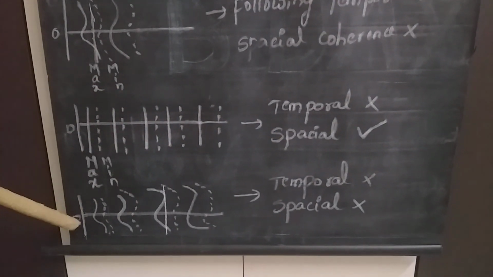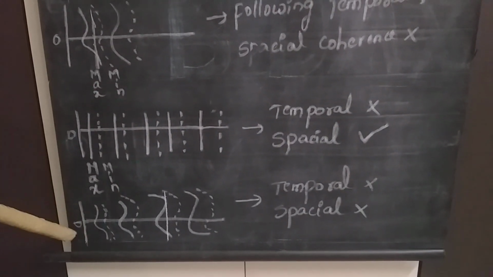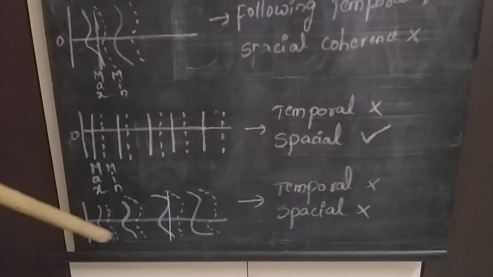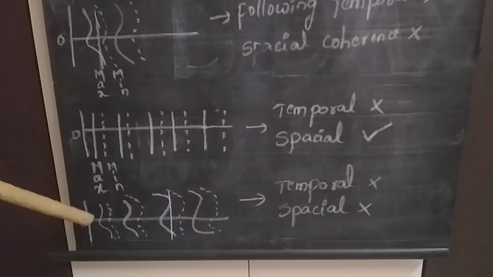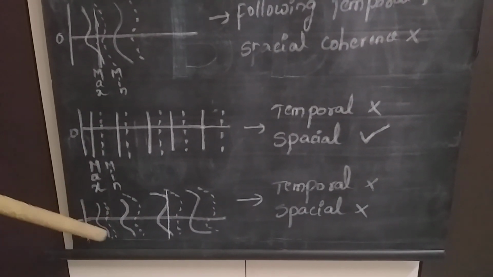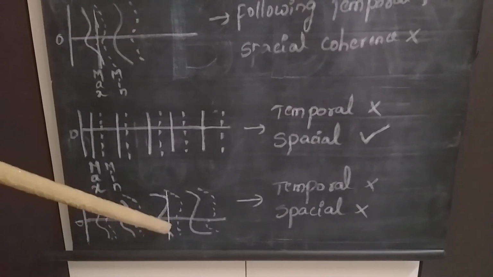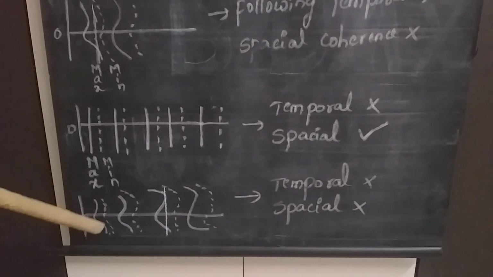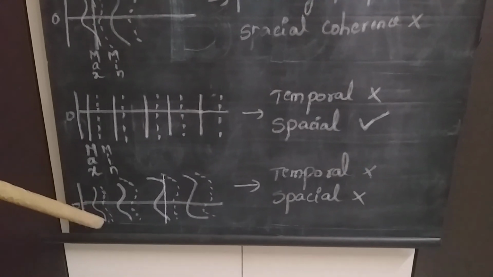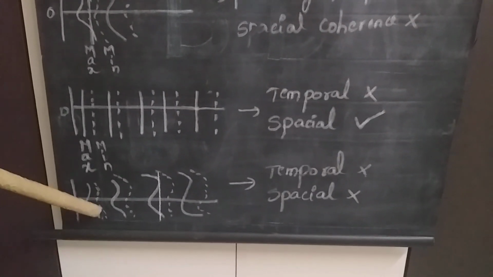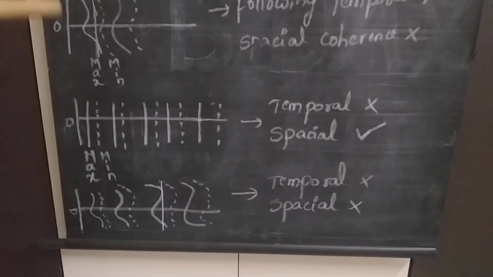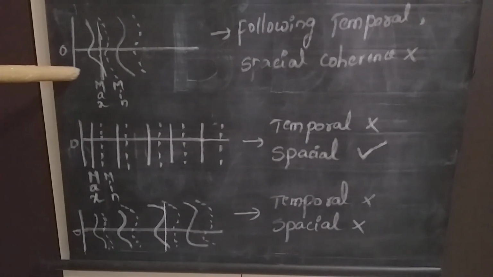Next, fourth one. If you look into this fourth diagram, here also the maximas and minimas are represented with continuous curves and dotted curves. Continuous curves are maximas, dotted curves are minimas, as we discussed in the second diagram.